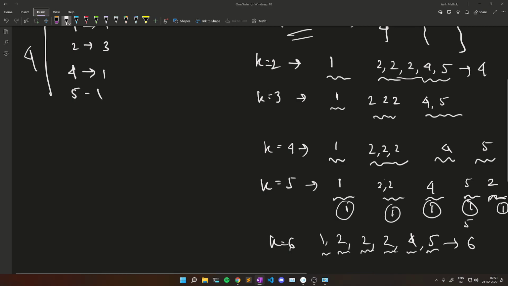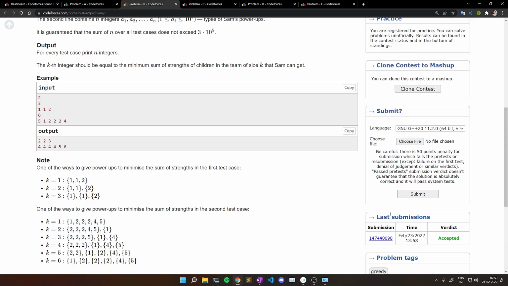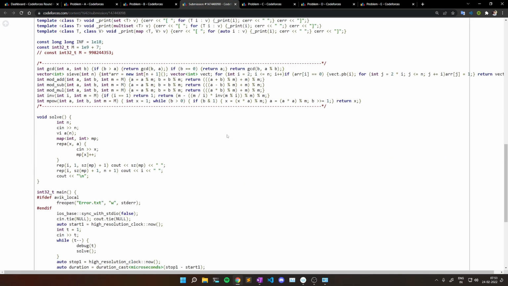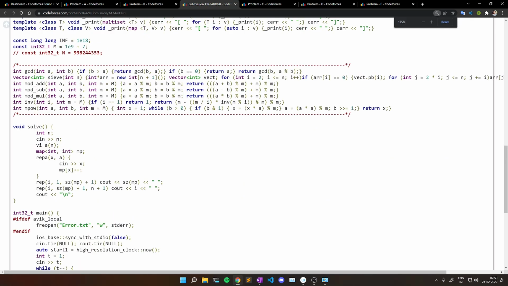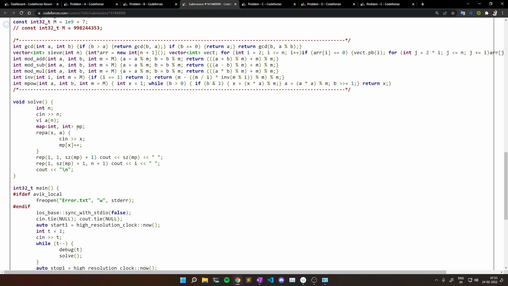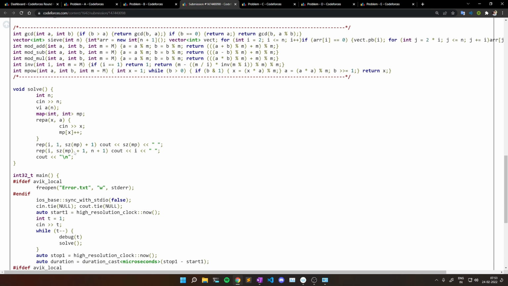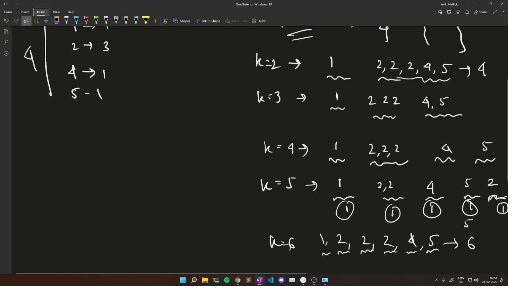So that was the observation for problem B. So the code is like this. First, initially take the input n and store all the inputs in an array, which is not necessary though. Now I maintain a map which will maintain the count of each distinct value.